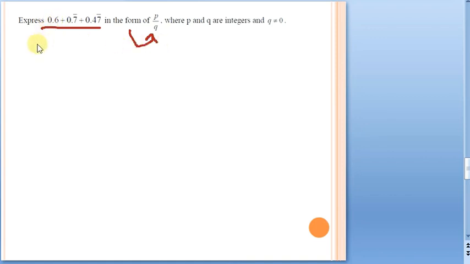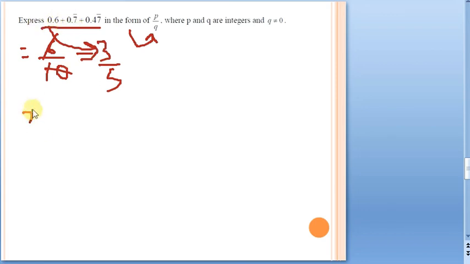Let us see what 0.6 is. It is a terminating decimal. What is the rule we have seen? You write that number, and after it, 1 followed by as many zeros as there are decimal digits. That is 6 by 10. Take it to the simplest form. It is in the 2 table: 3 times and 5 times. So it is 3 by 5. First part over. Now let us come to the 0.7 part.